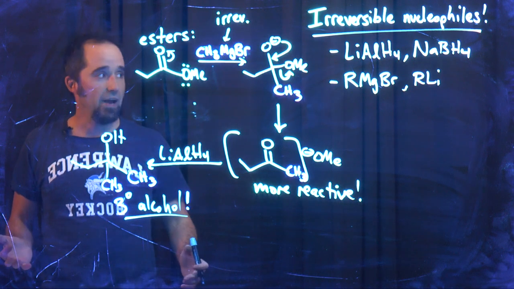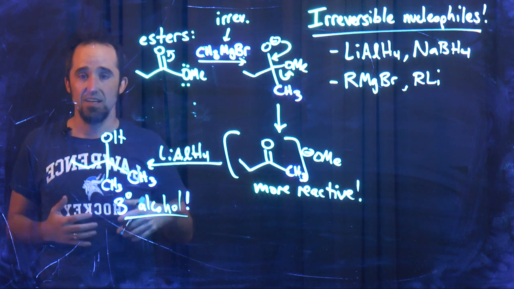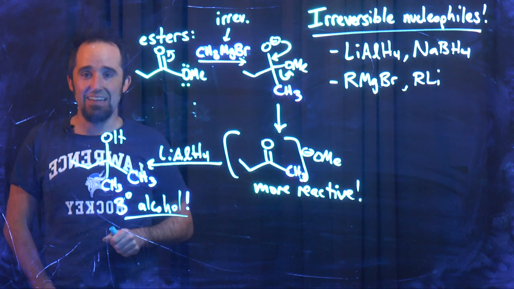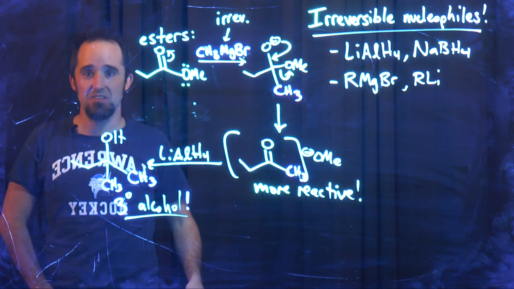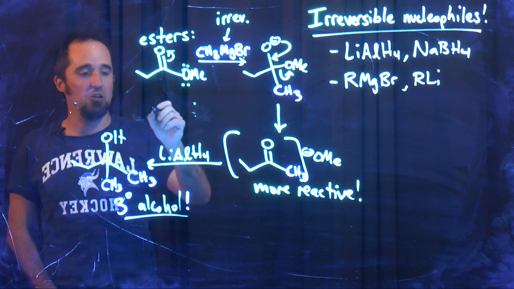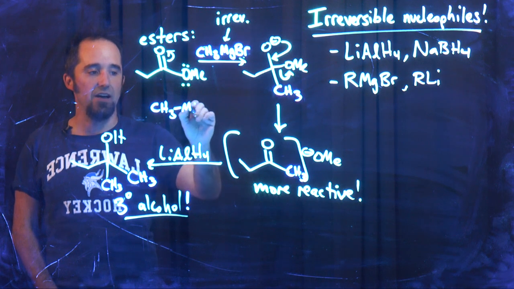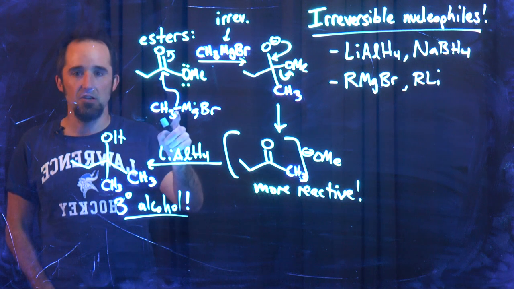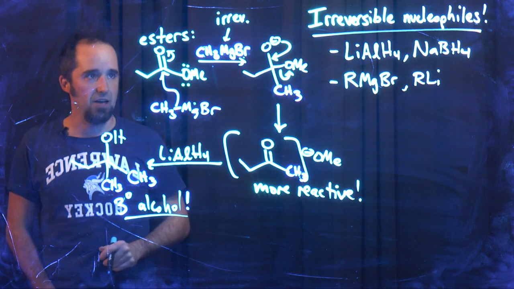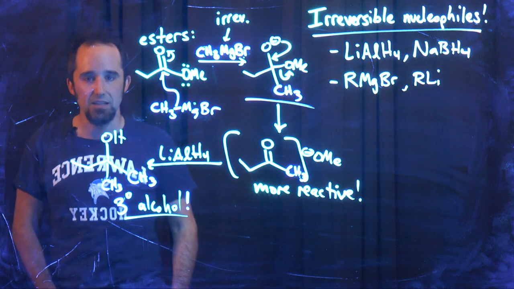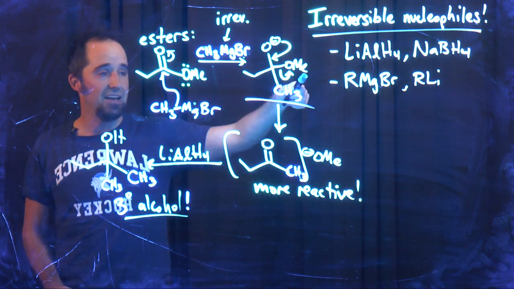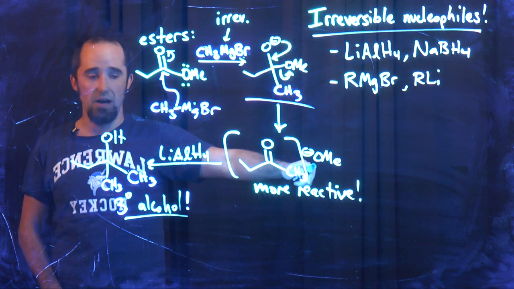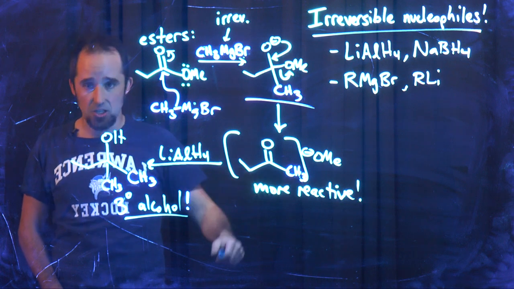The mechanism for reaction of Grignards with esters is the same story. Notice I just carefully erased all the H's in that last reduction step and put in methyl groups, right? So if I have methyl magnesium bromide, it's a great nucleophile. It's going to react right there. Again, high energy sigma bond is my nucleophile, this is my electrophile. I'm going to make a tetrahedral intermediate that's not going to last because it's got a leaving group, right? So O minus comes back down, kicks out a different O minus, and now I have this ketone.